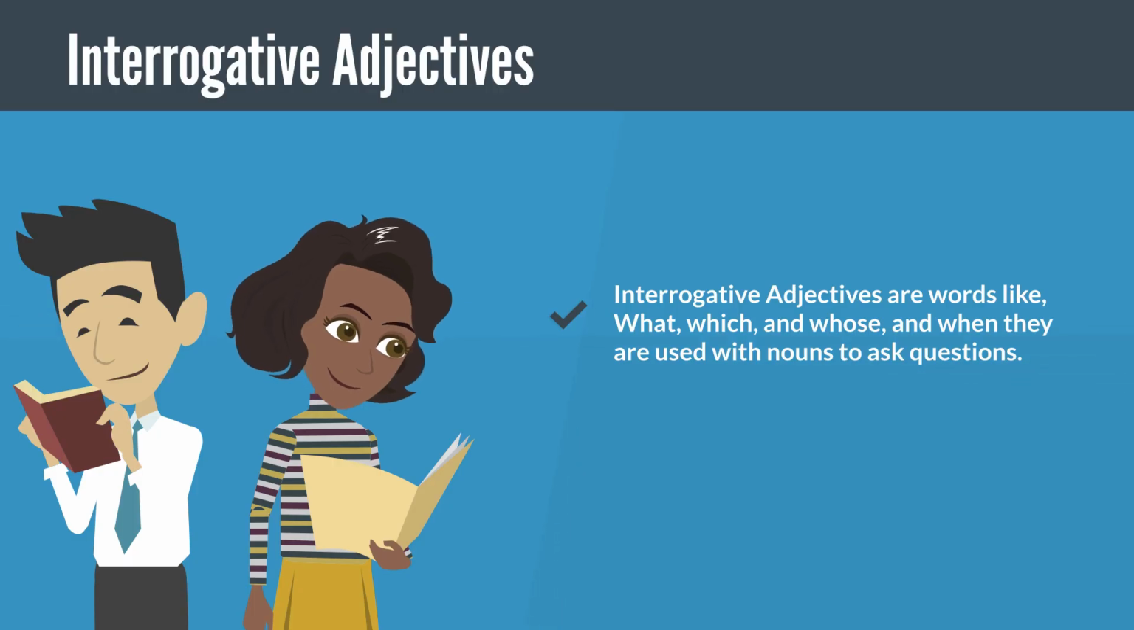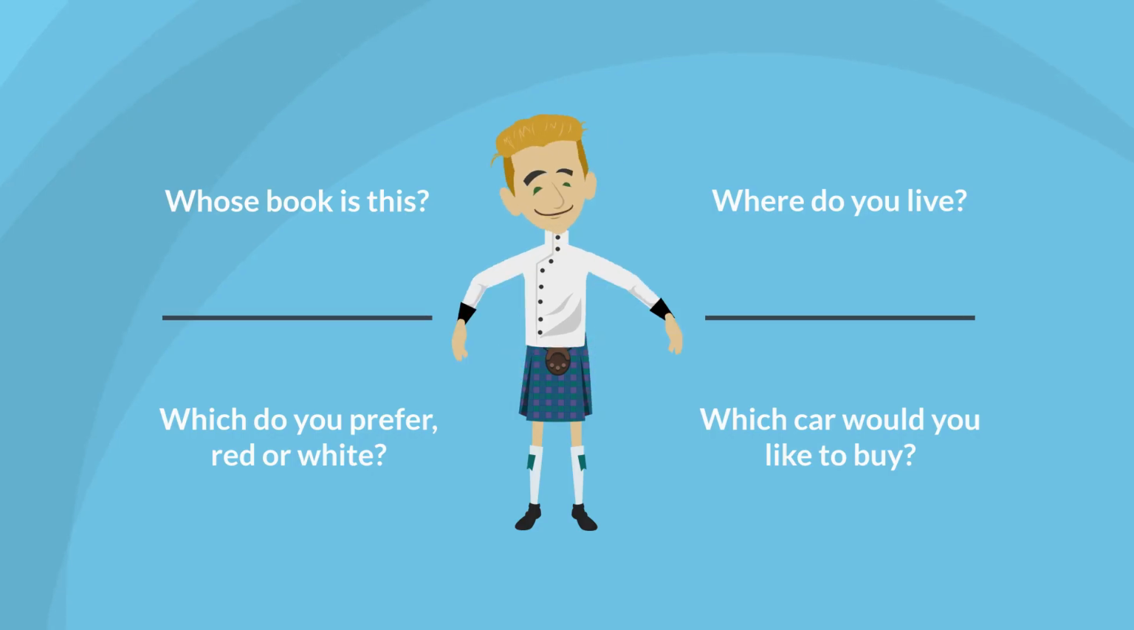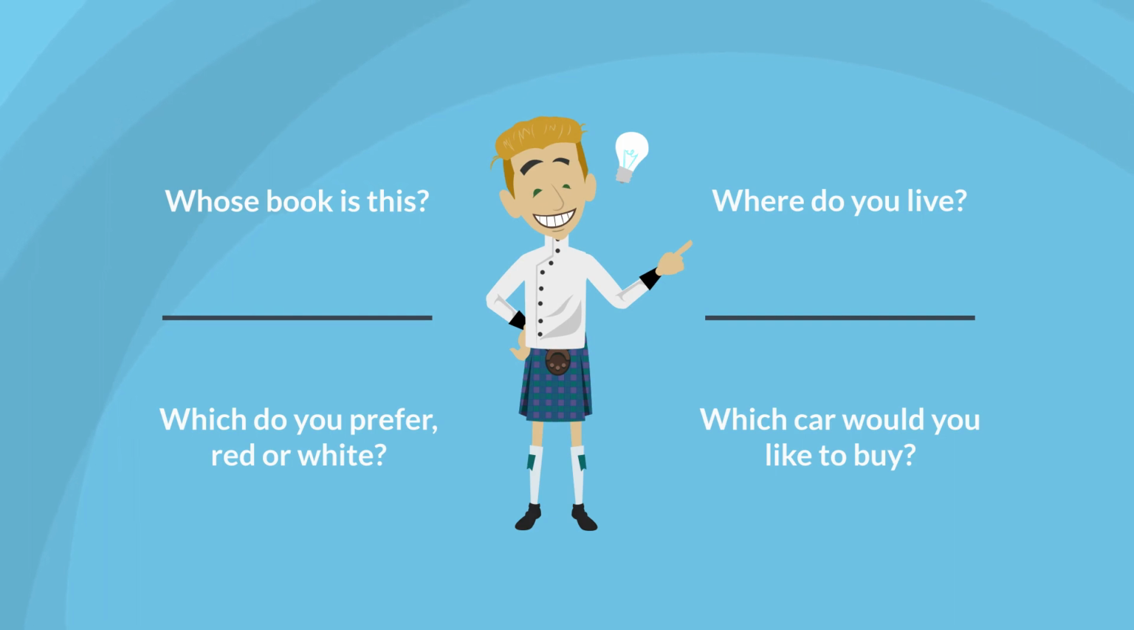Interrogative adjectives are words like what, which, and whose, and they are used with nouns to ask questions. Whose book is this? Where do you live? Which do you prefer, red or white? Which car would you like to buy?